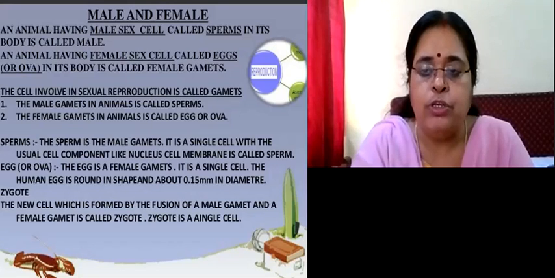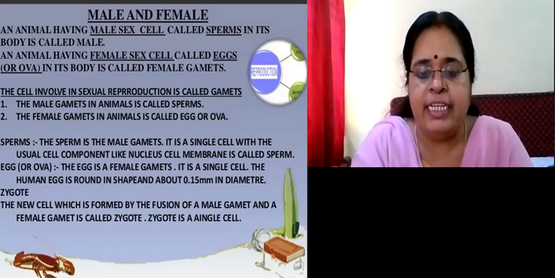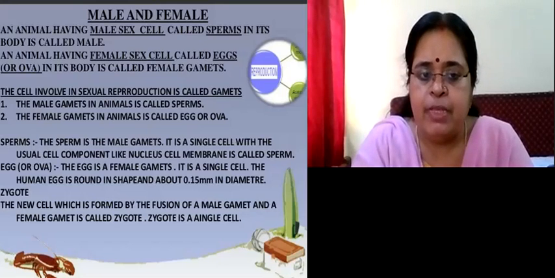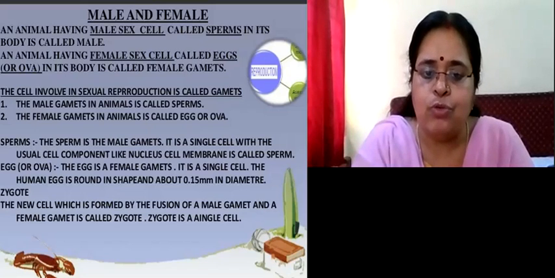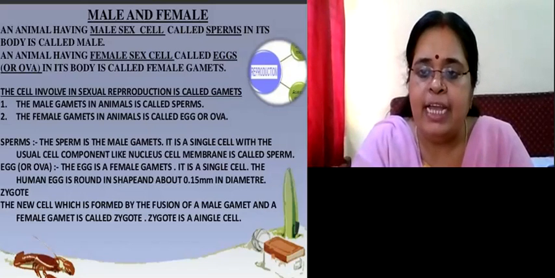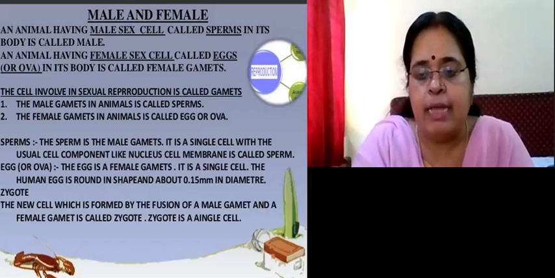The sperm, I told you, is a male gamete, but it is a single cell. Like any other cell, it has a cell nucleus, a nuclear membrane, etc. And the sperm also has a tail-like structure which helps it to move. The egg also is a female gamete that is also a single cell. The human egg is round in shape and has only about 0.15 millimeter diameter.